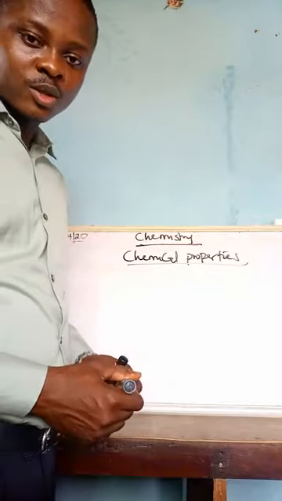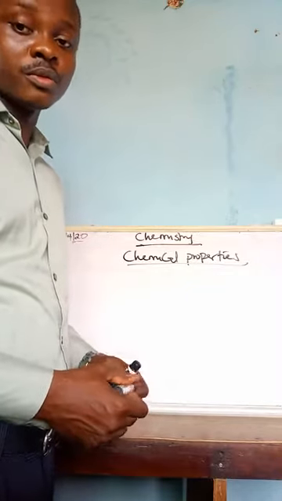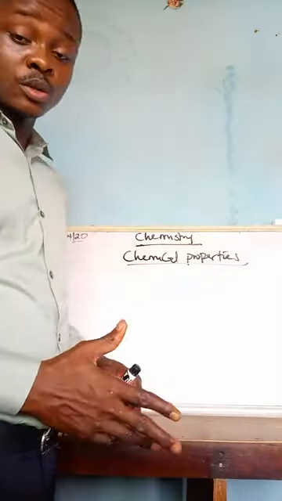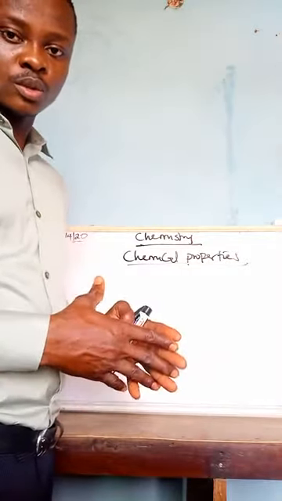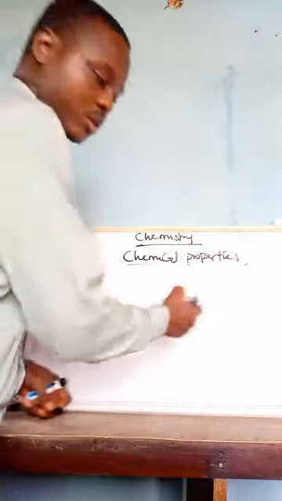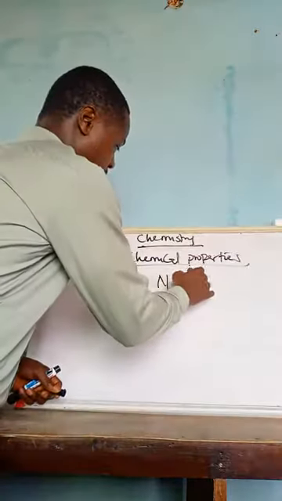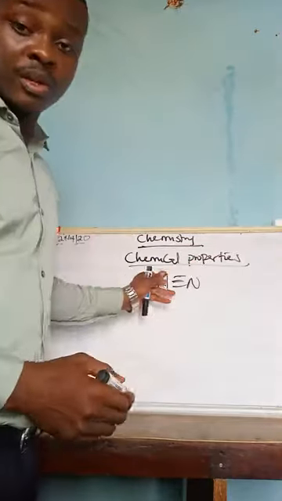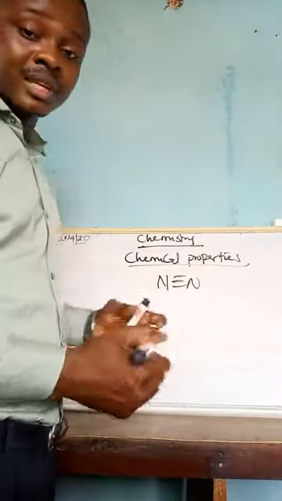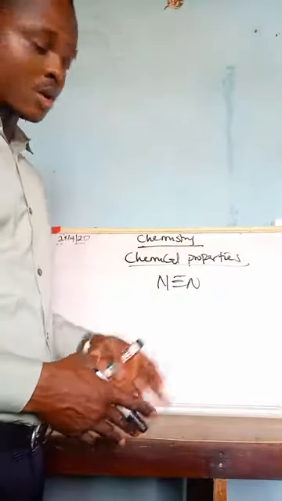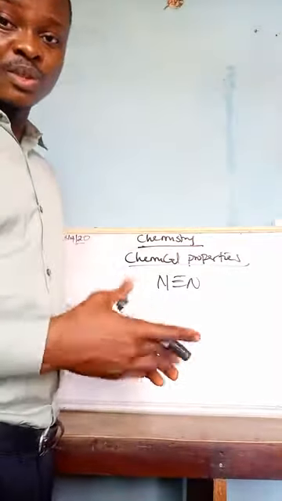Welcome back. Now let's continue with the chemical properties of nitrogen. Originally, nitrogen is not that reactive because it has a very strong covalent bond. If you look at the structure of nitrogen, you have N≡N. So it has a triple covalent bond which needs to be broken before it becomes reactive. That is why it's not reactive at a low temperature or pressure. For it to become reactive, you increase the temperature and the pressure.